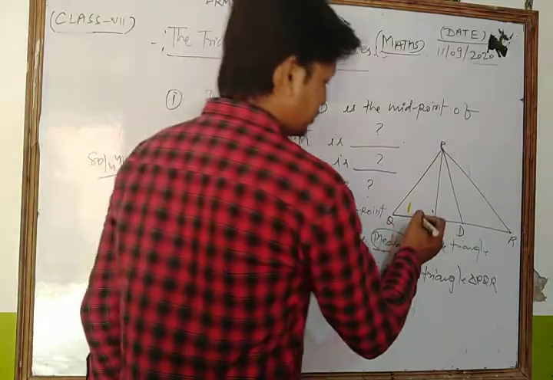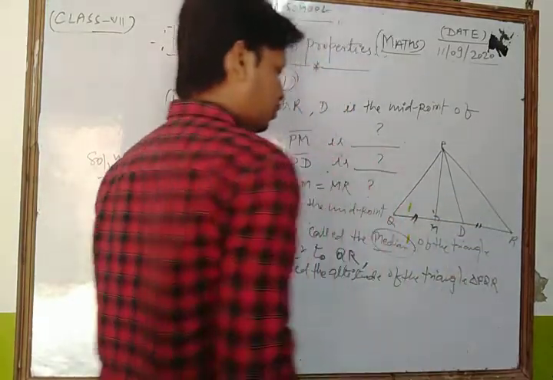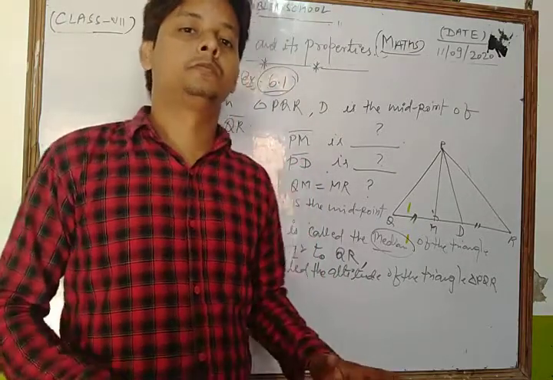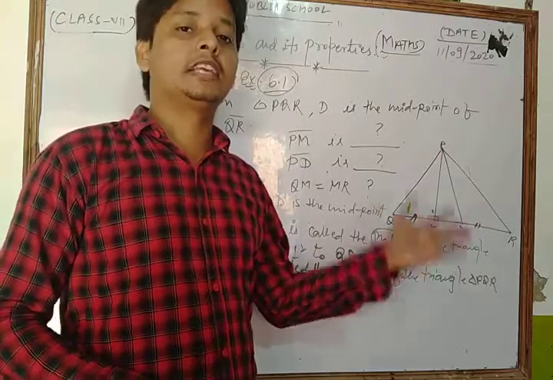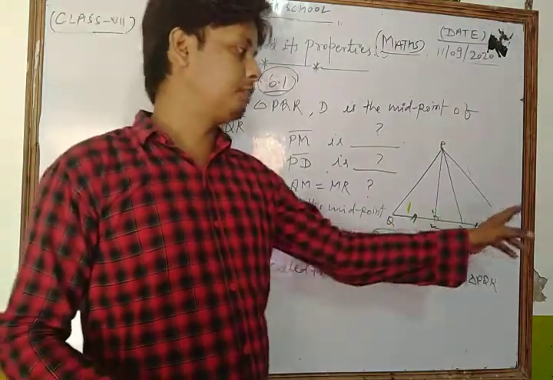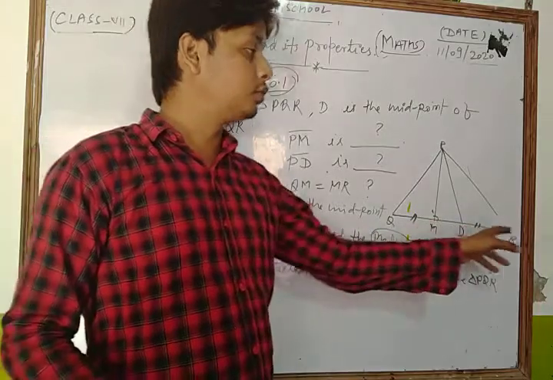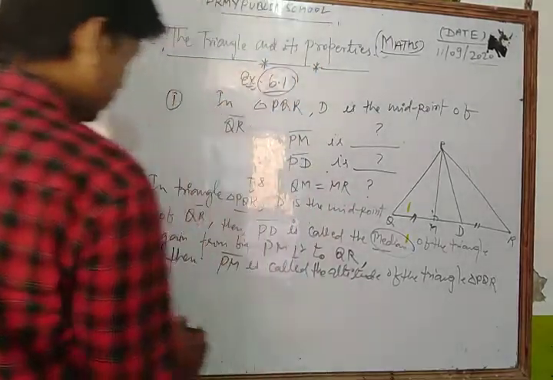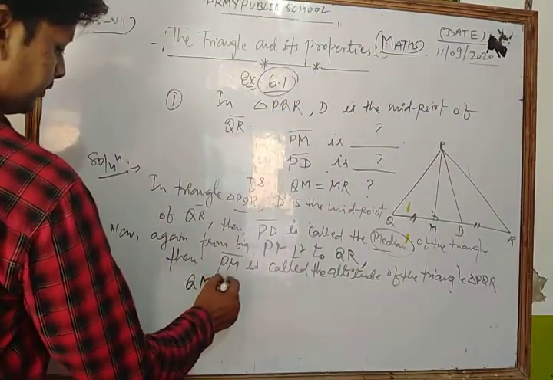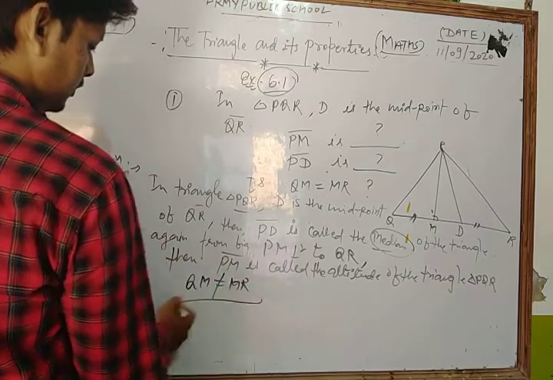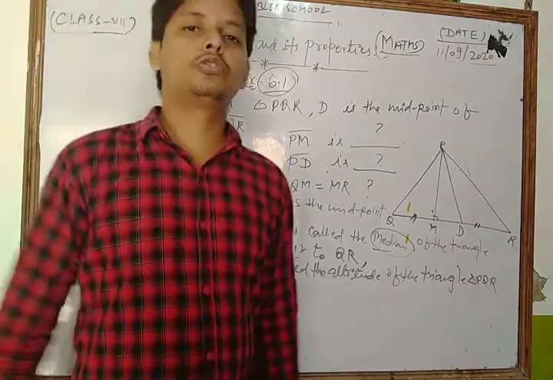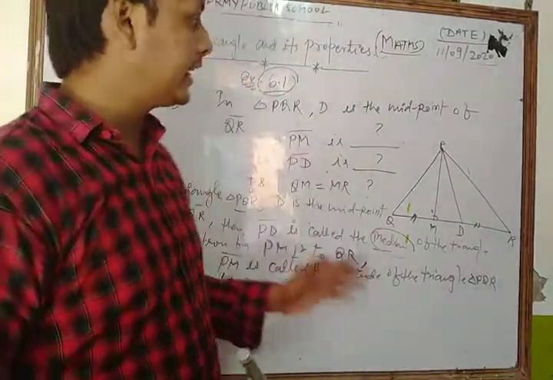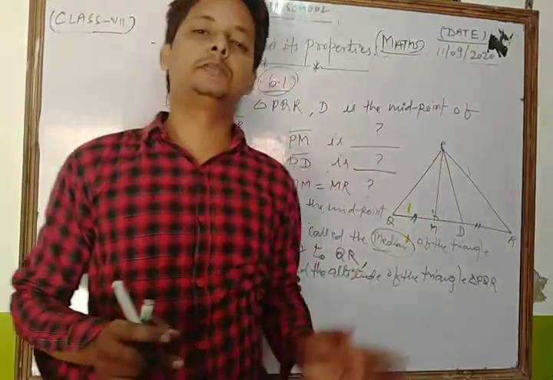Let's see. Is QM equal to MR? No. Because as I discussed, the altitude does not divide the opposite side into two equal parts. Only the median divides the opposite side into equal parts, meaning QD is equal to DR, but QM is not equal to MR. Okay, dear students, so in this way, with the concept of medians and altitudes, you can solve every question of your NCERT exercise based on these topics.